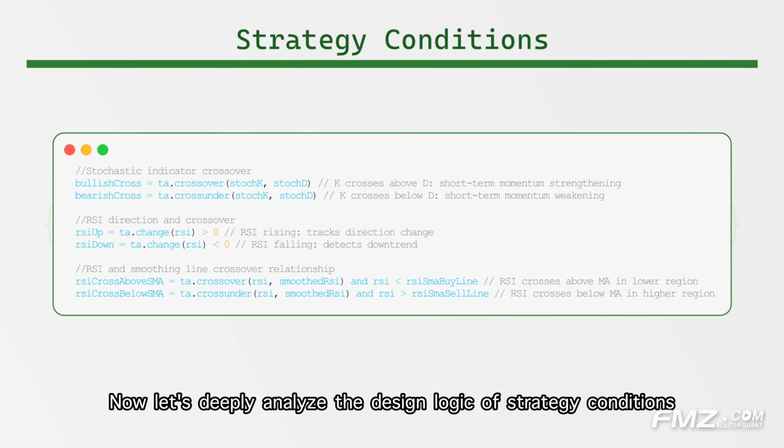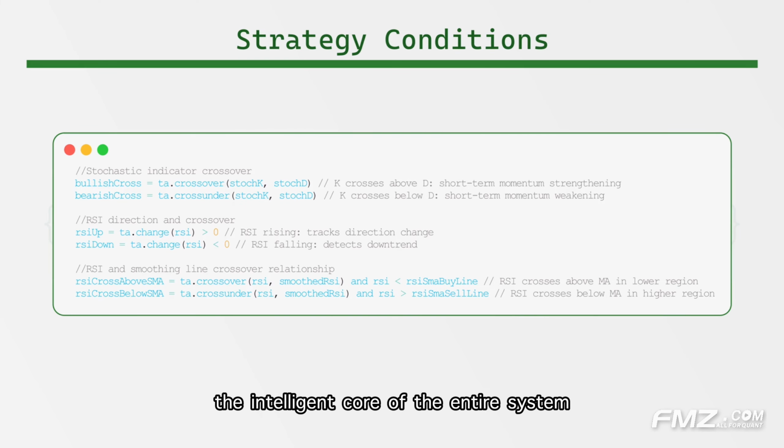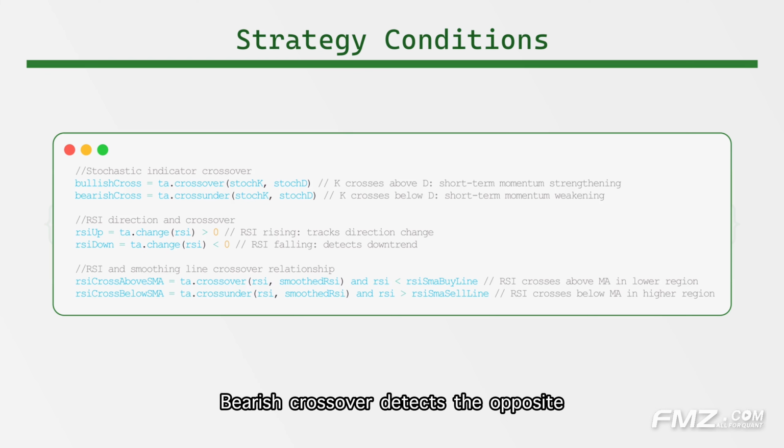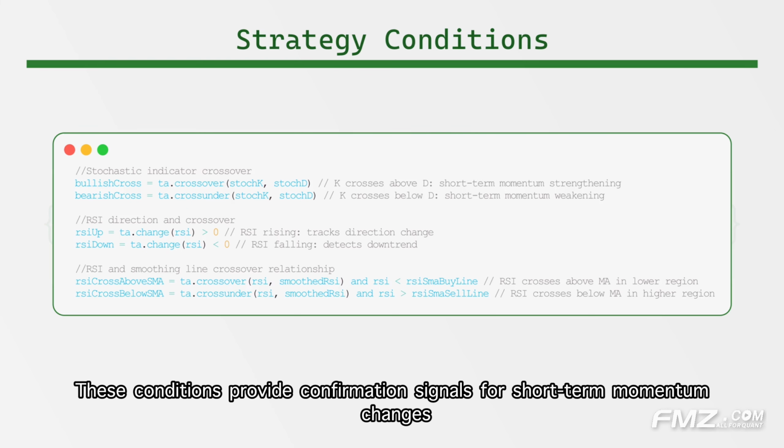Now let's deeply analyze the design logic of strategy conditions, the intelligent core of the entire system. Let's examine the meaning and function of each condition variable. First, the stochastic indicator crossover judgment. Bullish crossover detects when %K line crosses above %D line, a classic stochastic bullish signal, typically indicating short-term momentum beginning to strengthen. Bearish crossover detects the opposite, when %K crosses below %D, indicating weakening short-term momentum. These conditions provide confirmation signals for short-term momentum changes.